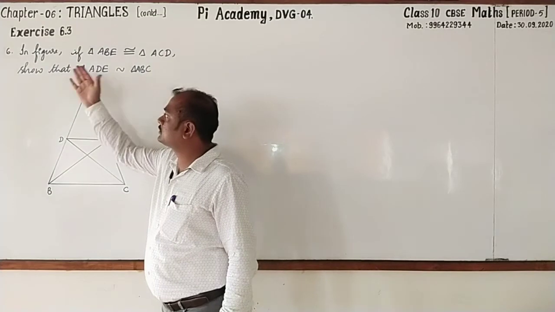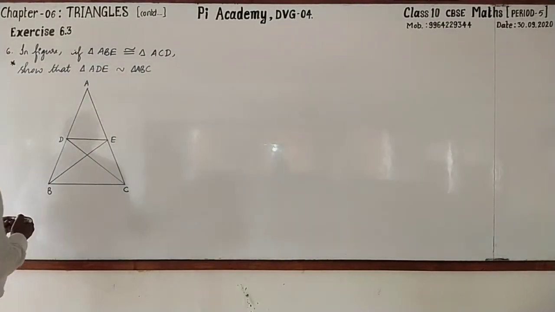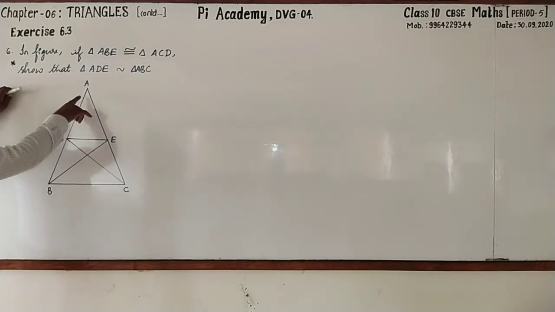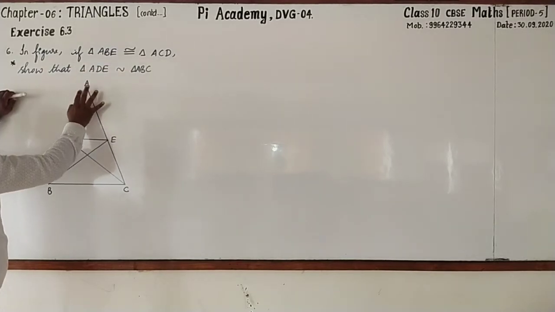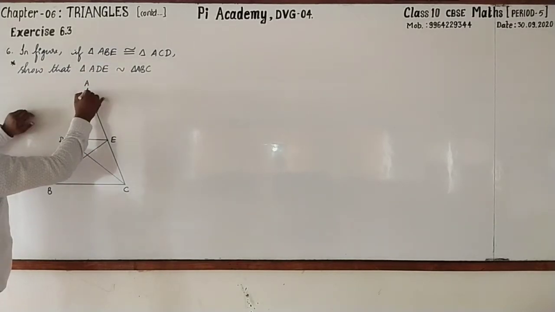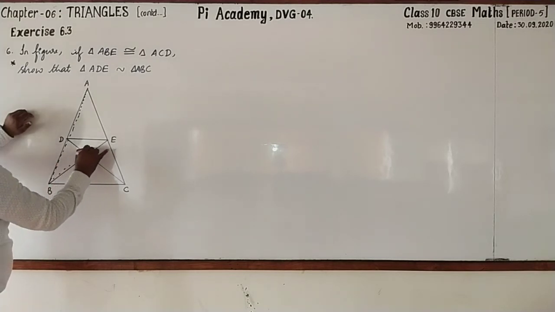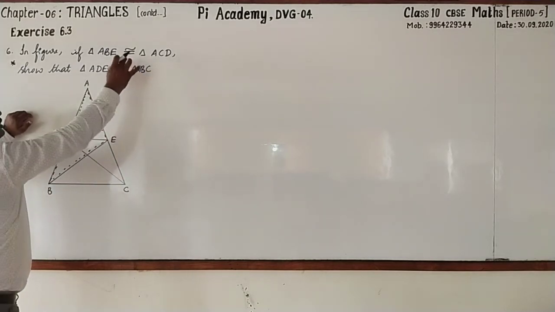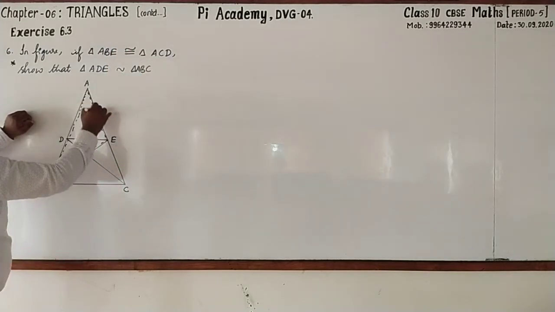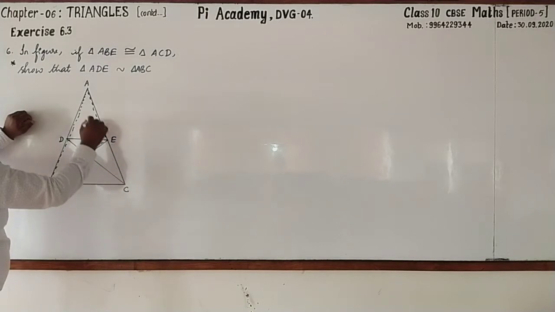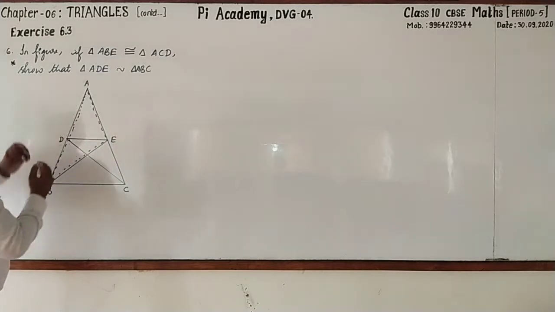Dear students, please go through the sixth one. I just put a single star now. In this figure, ABC is a triangle. If triangle ABE is congruent to triangle ACD, this is the congruency symbol, then we have to show that triangle ADE is similar to ABC.